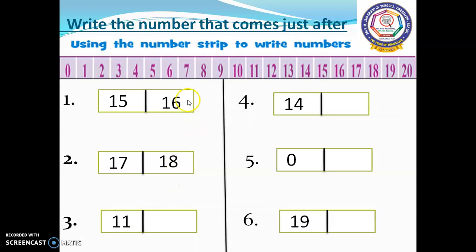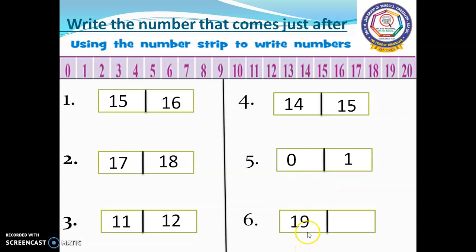In this third sum, 11 is there. What number will come after 11? Yes, 12. We should write 12 in this box. In fourth sum, 14 is there. What number will come after 14? 15. Yes. In this fifth sum, 0 is there. What number will come after 0? Yes, 1. 1 we have to write in this box.